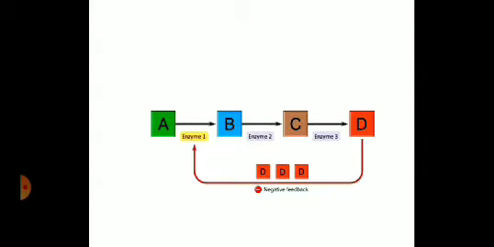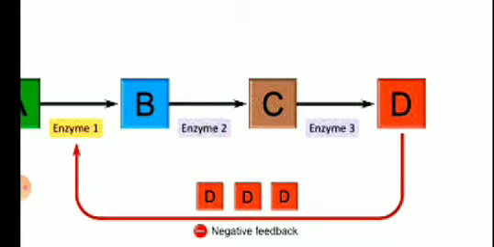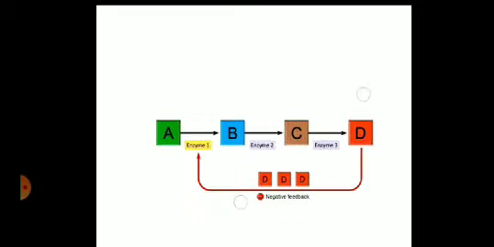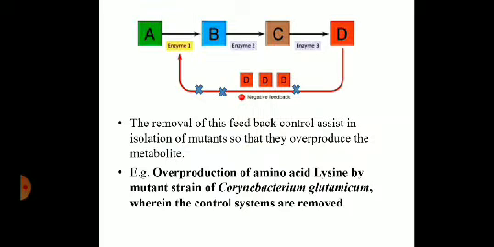Now, when we are carrying out industrial production, we want D to be produced continuously in a large quantity. For that purpose, we have to stop the feedback process. We do not allow D to go and inhibit enzyme 1. So in auxotrophic mutant selection, we inhibit the feedback mechanism.